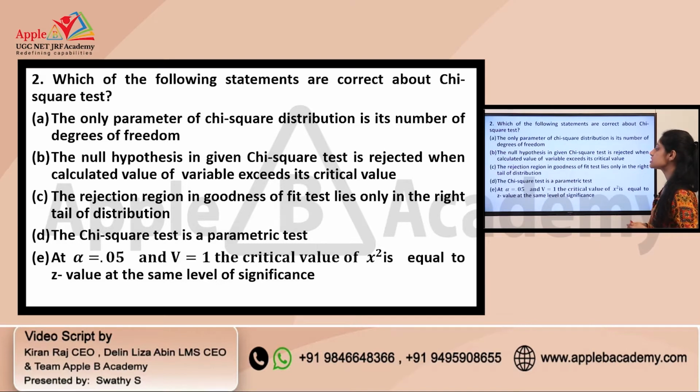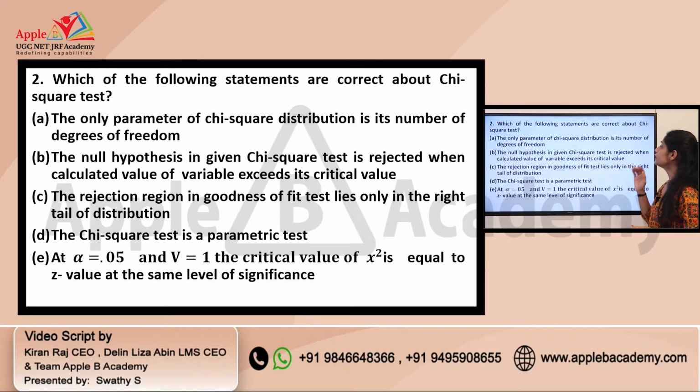Option C, the rejection region in goodness of fit test lies only in the right tail of the distribution. Option D, the chi-square test is a parametric test. And option E, at alpha is equal to 0.05 and V equal to 1, the critical value of chi-square is equal to Z value at the same level of significance.